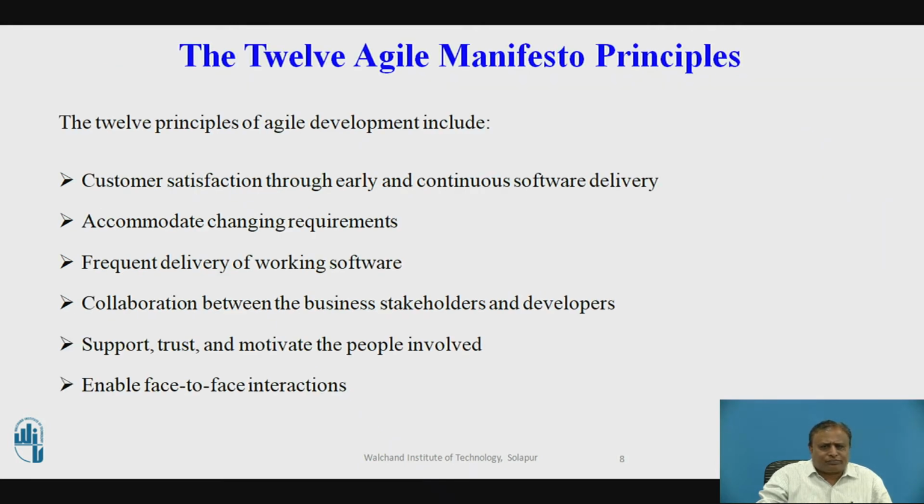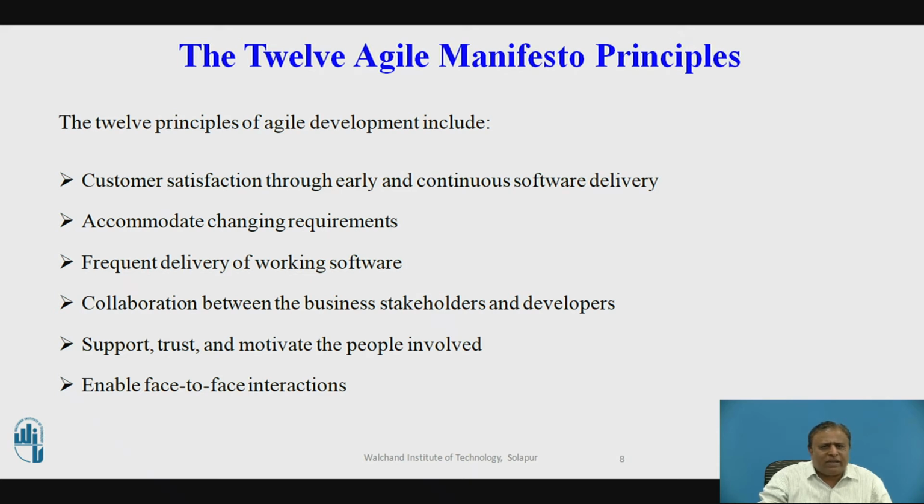So here the 12 agile manifesto principles are given. The 12 agile principles of agile development include, the first is customer satisfaction through early and continuous software delivery. Customers are happier when they receive working software at regular intervals rather than waiting extended periods of time between releases. The second principle is accommodate changing requirements throughout the development process, the ability to avoid delays when requirements or feature requests change.